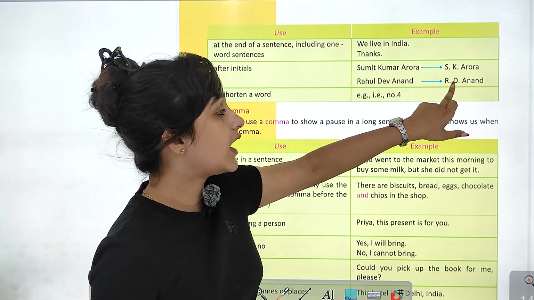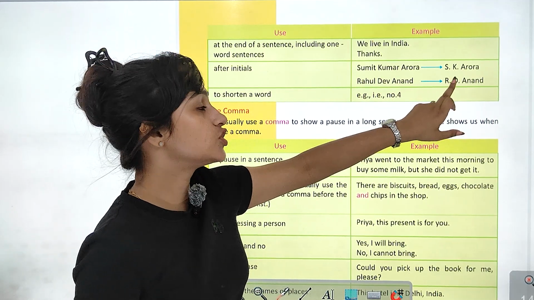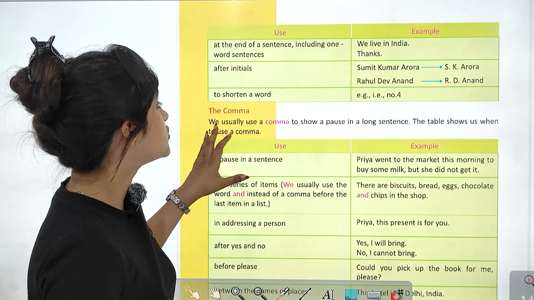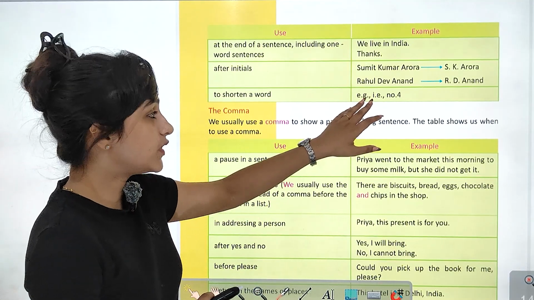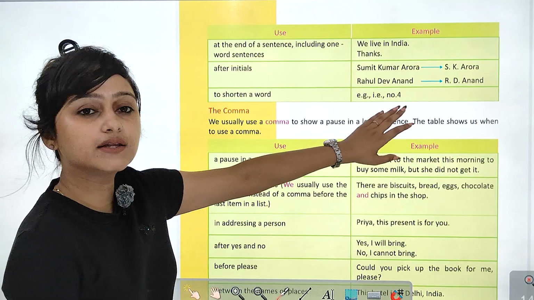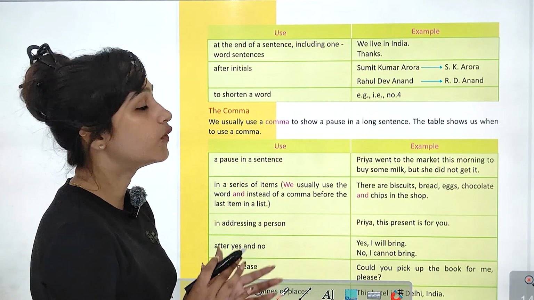Rahul Dev Anand like R.D. Anand, R full stop, D full stop, Anand. Now to shorten a word, shorten करने के लिए word को like example के लिए that is number 4 हमने shorten कर दिया ना, so we have used full stop over here.